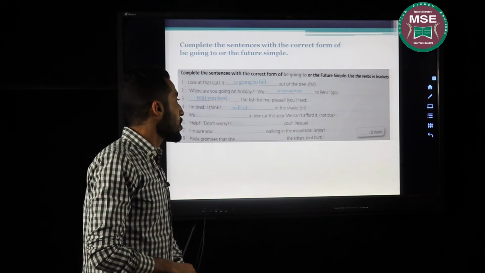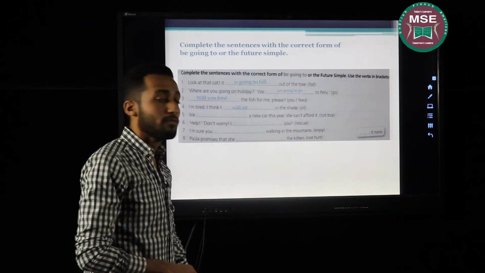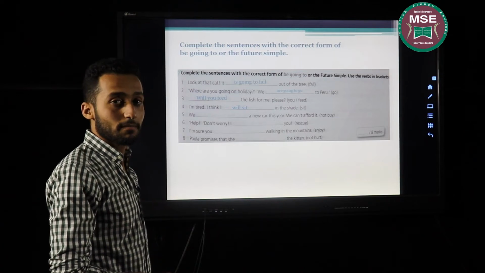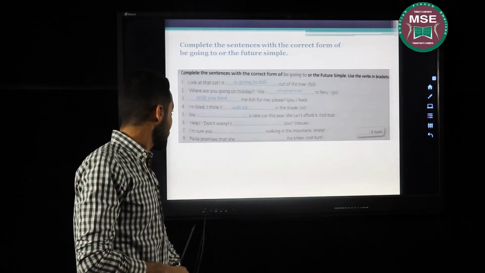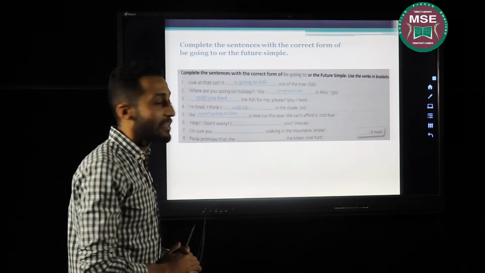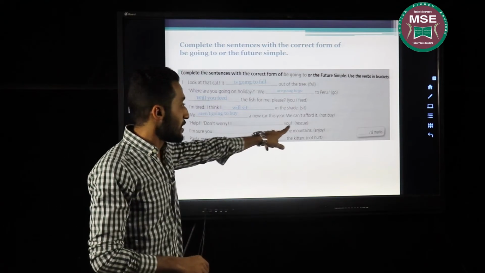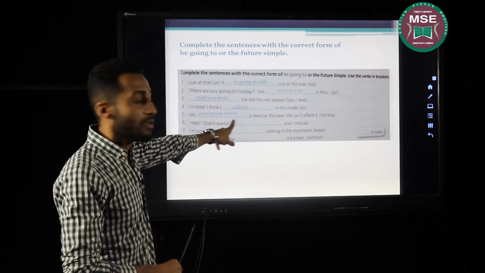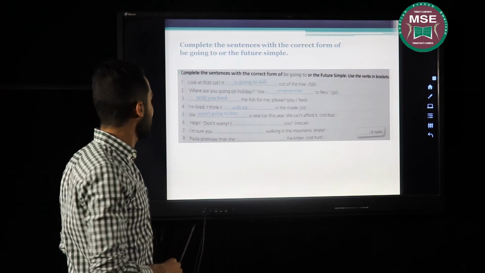We, a new car this year. We can't afford it. What's your guess? Correct. We aren't going to buy a new car this year. We can't afford it. That's a plan. That's an intention. They cannot afford it, so they are not going to buy it.